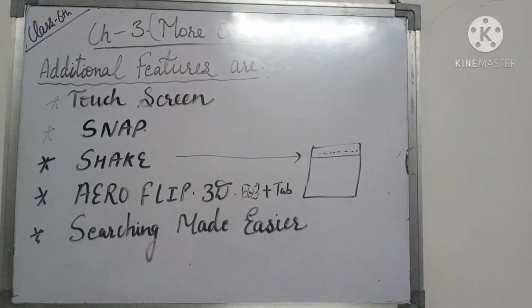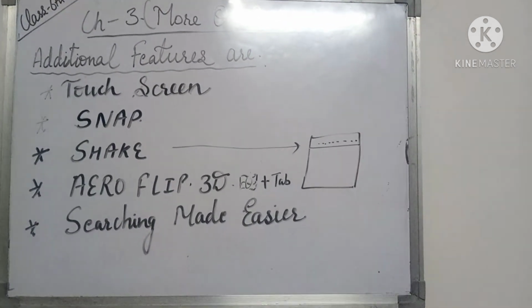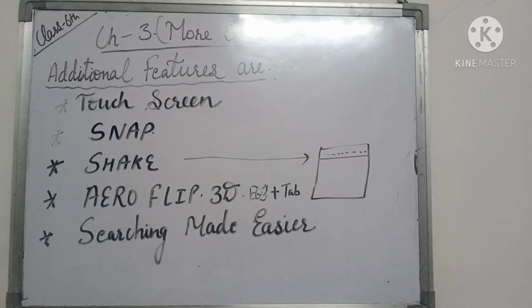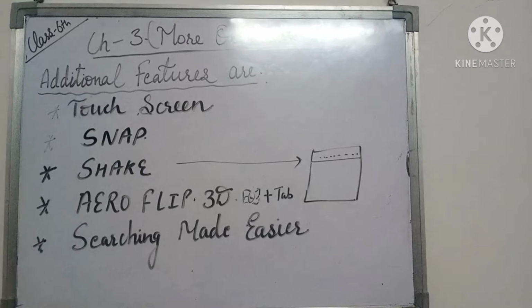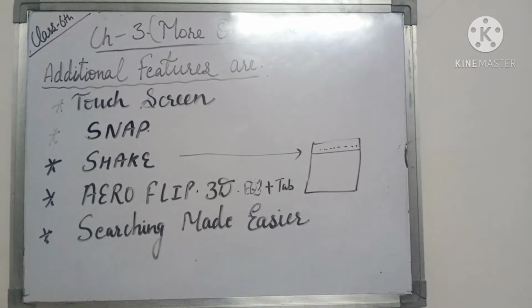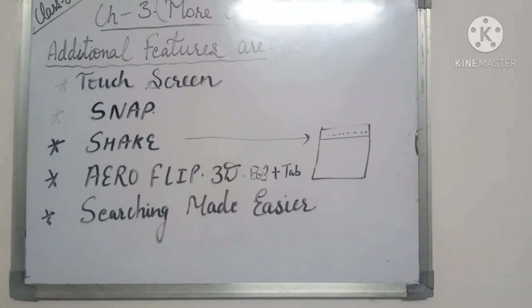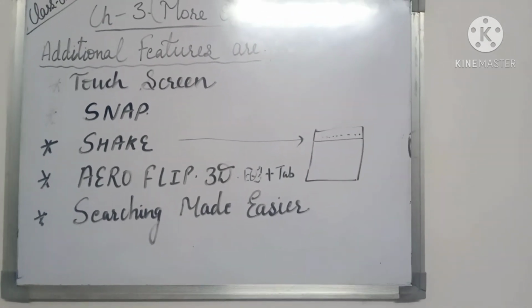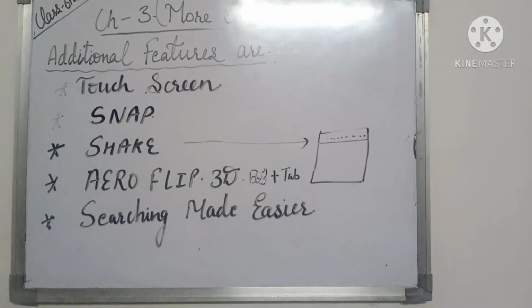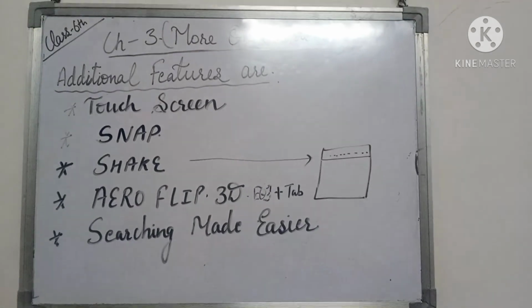In this you will just click on the window start button, which is at the bottom left-hand side of the desktop. पर जो start button होता है जो आपके left hand side के bottom के अंदर होता है, then you will click on that button. It will show a search text box.